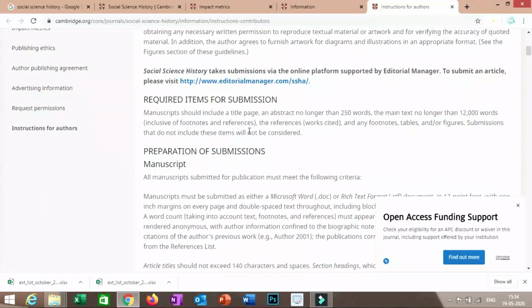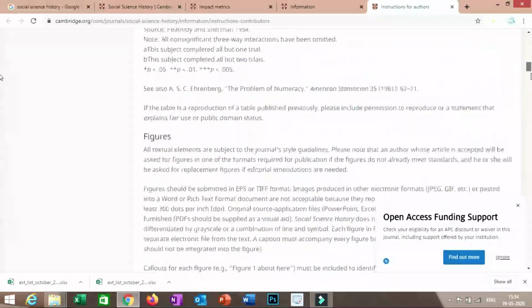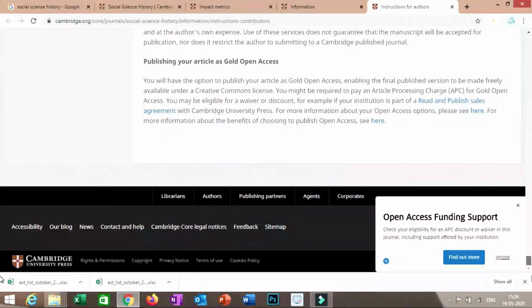Here you will get all the information about formatting your manuscript. You have to just go to the last portion where it is mentioned about the publication charges. So this journal also gives you one choice, that you can opt for gold open access and you can opt for the subscription category also. For gold open access, definitely we need to pay article processing charges, but this is a choice that the journal gives us, so we should prefer, as usual, the subscription category.